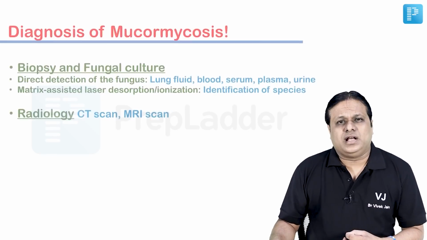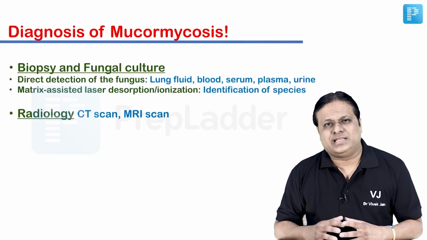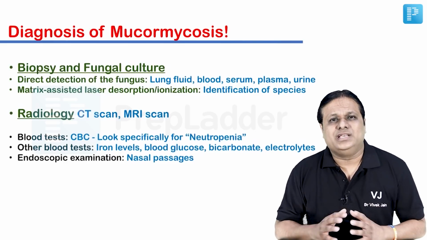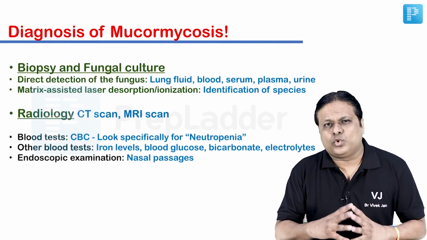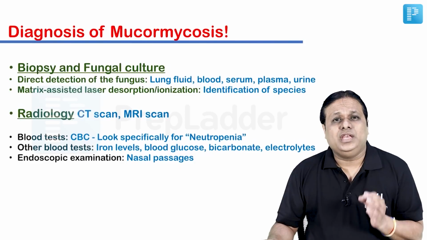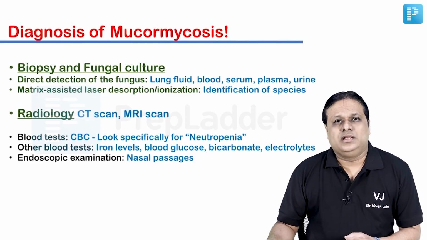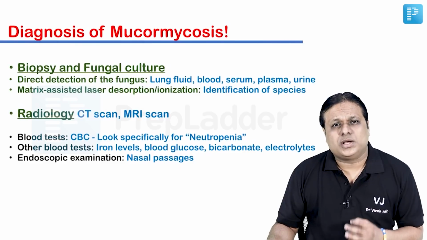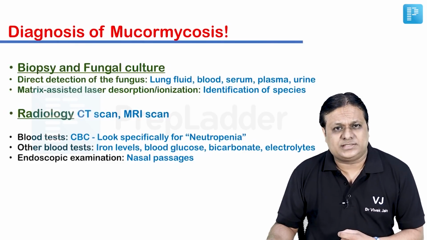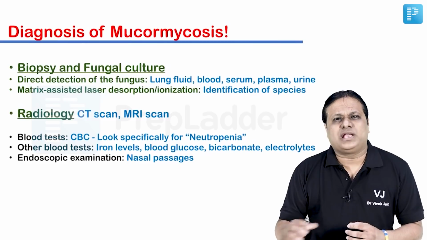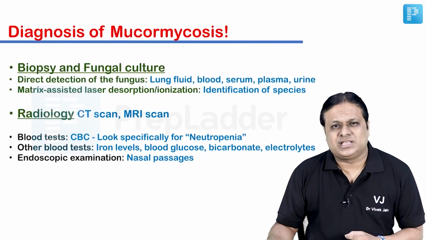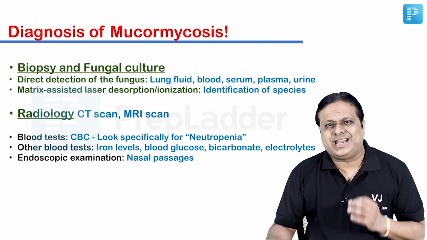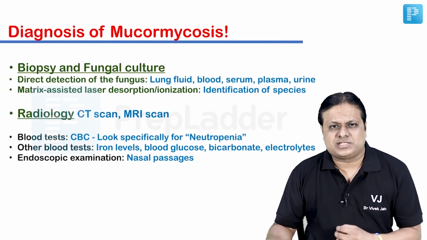CT scan. Other supportive tests include blood tests, where we order a CBC, complete blood count, where focus should be on identifying neutropenia in the person. Also, you should check for blood levels of iron, glucose, bicarbonate and electrolytes. If possible, endoscopic examination of nasal passages will help you arrive at the correct diagnosis very fast.